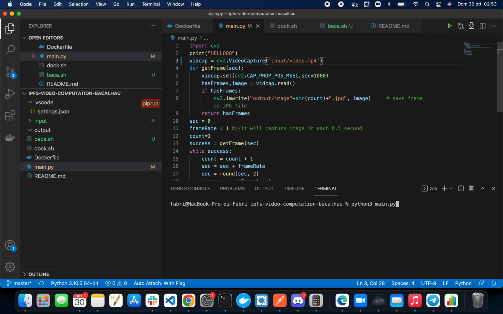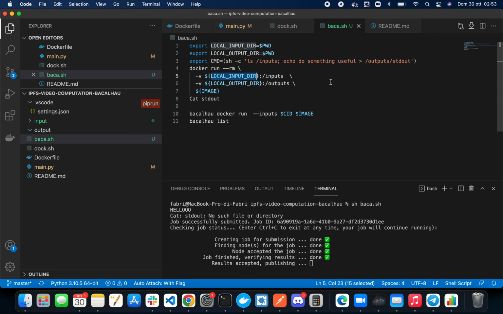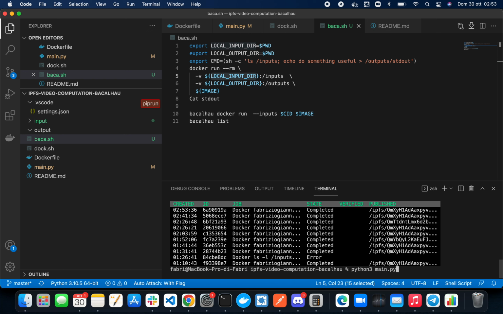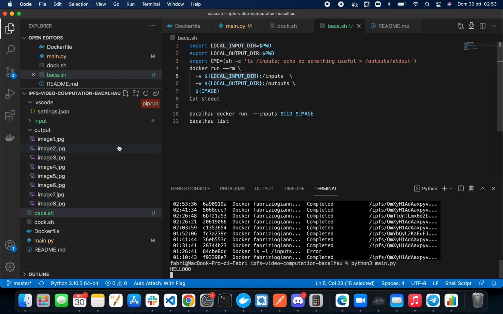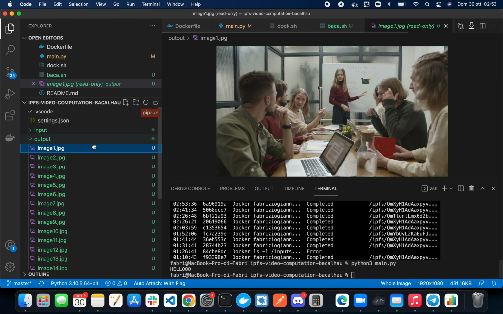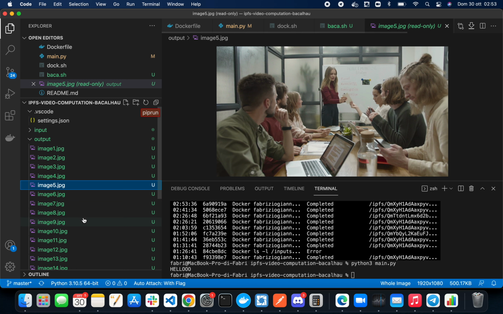So essentially in the beginning, we have done this already. You would build the Docker image and then push it to Docker Hub. We've done this already. Now the next step would be to perform the computation with Bacalhau. As you can see, we've already created a couple of them. Then what happens is that you get the output, which is these different images, 1 per second, and you could perform more computations on it.